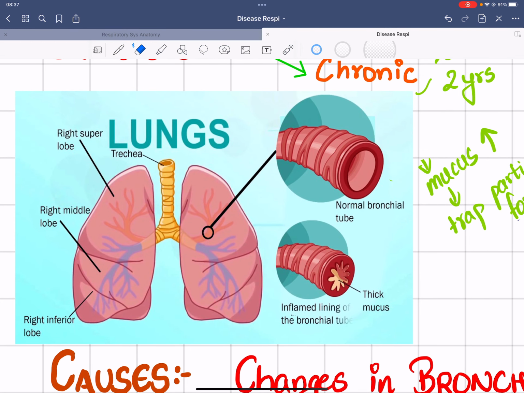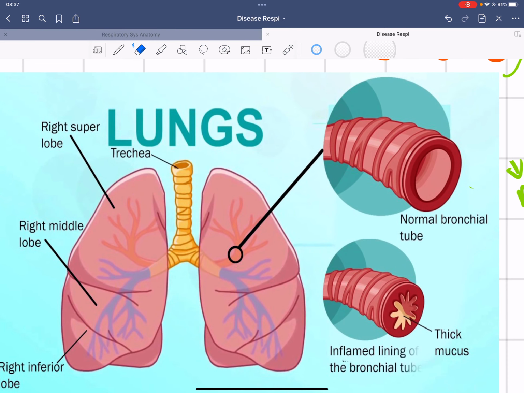Actually, we can see that these are the lungs, and we have got bronchi here. This is the trachea, and this is the bronchi, right? And the bronchi have branched off into different minor structures, also known as the bronchioles. And finally we have got the alveoli here.